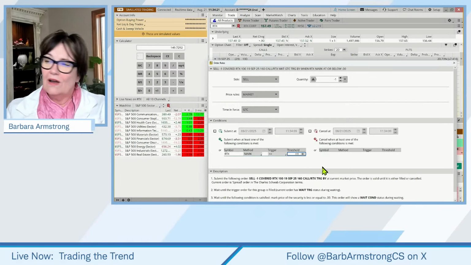Even though when we go to this confirmation tab, it won't recognize this stop. And again, if it gaps down, we could end up paying less to buy the call back, but receiving less for our 100 shares of stock. So we want to buy 100 shares of stock, sell that 160 call. The goal is to be called out. And we're going to put that in our buy right covered call bucket. Okay. And our cost, 15,000.